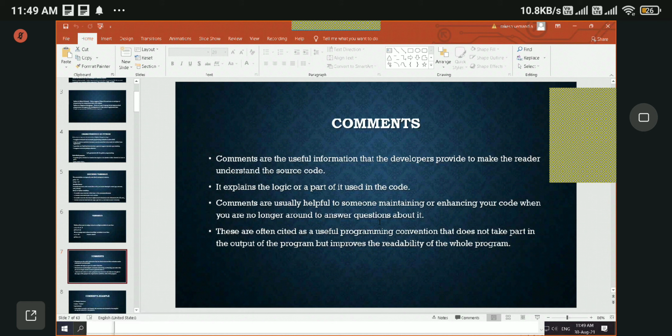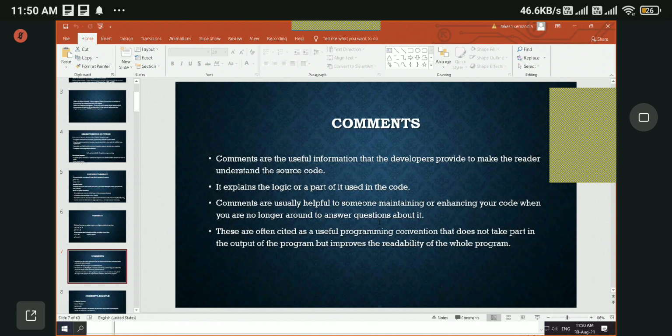What this means is that if you are a developer and you develop a program, you write lots of code in thousands of lines. There is code that you write, and you're not the guy who is going to maintain that code. As a developer, you will develop the code and give it to the client. The client will handle the code.